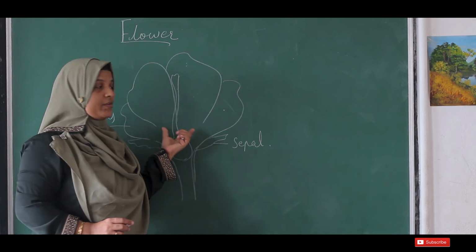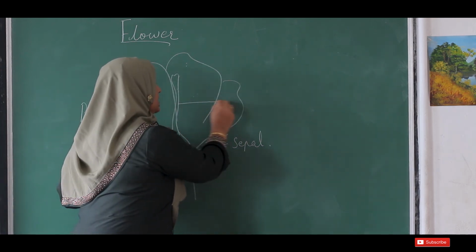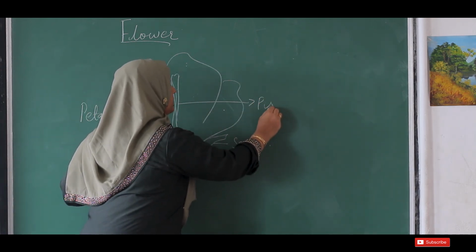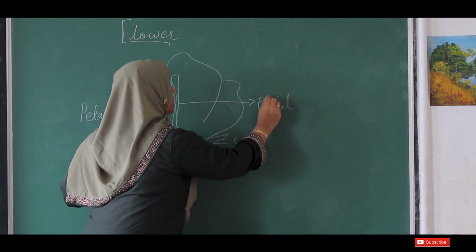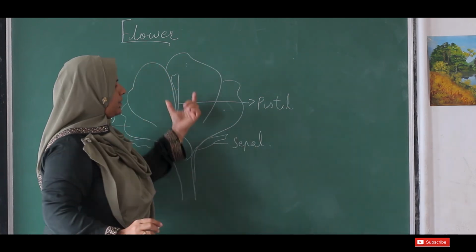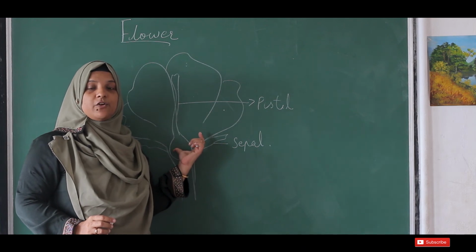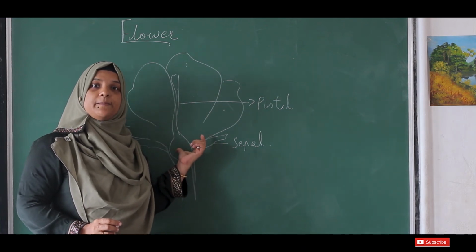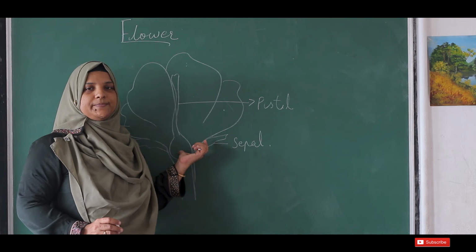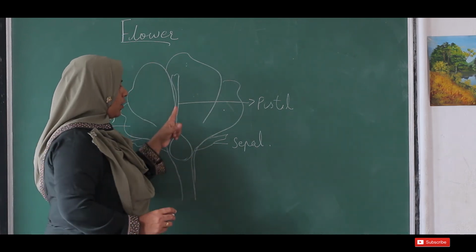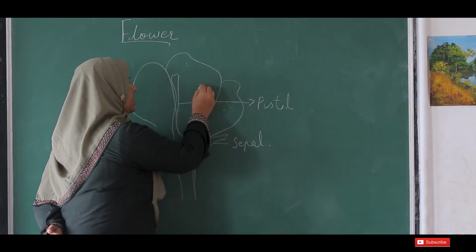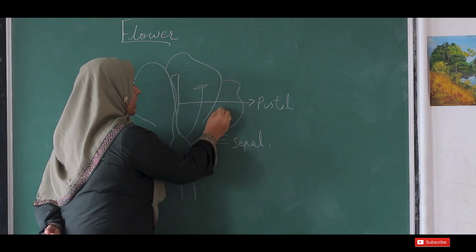This portion we call the pistil of the flower. Okay, the middle portion is called the pistil, or we can say it is the female part of the flower. Then along with that you could see many long structures like this.